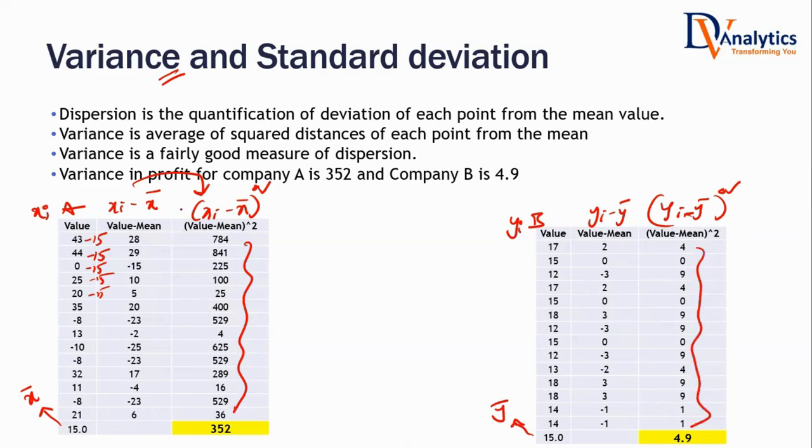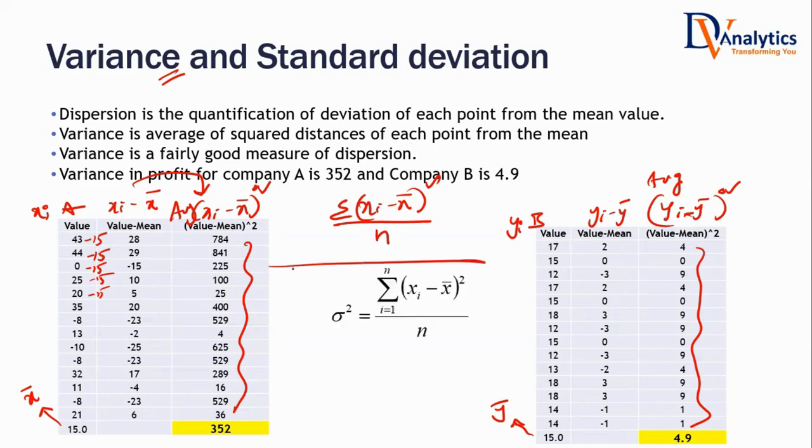Now what I'll do, I'll take the average of these. I'll take the average of squared deviations. What is average? Sum of xi minus x bar whole square divided by n. Average of squared deviations. That is known as variance. Look at the formula of variance. Sum divided by count. xi minus x bar whole square. x bar is the average. Why are you squaring? Because there are some positives, there are some negatives. Sum divided by count. In simple terms, this is average of squared deviations. That is known as variance.